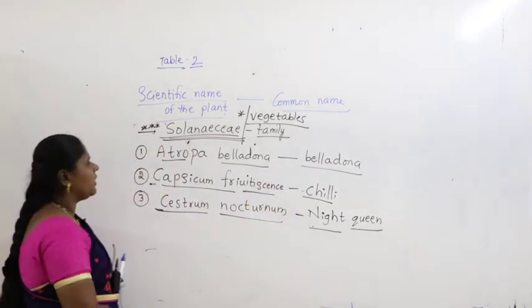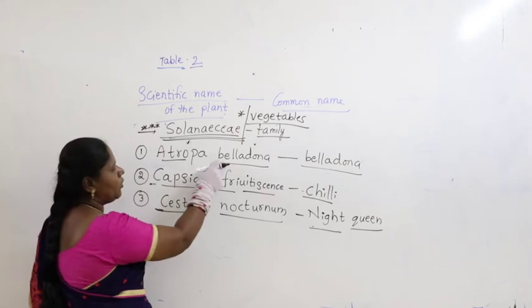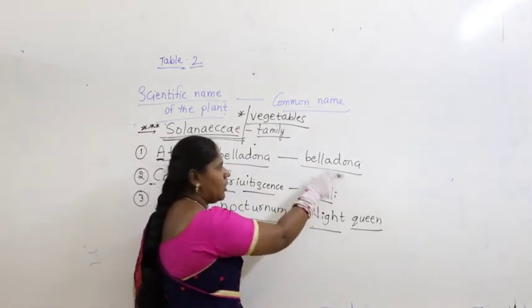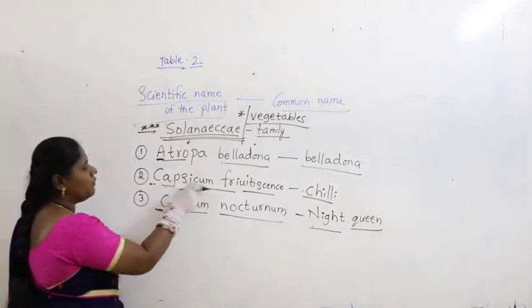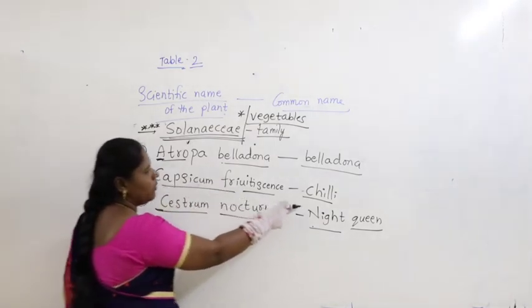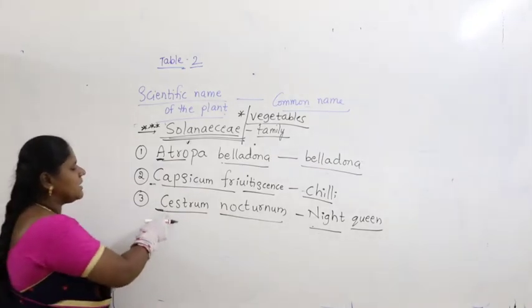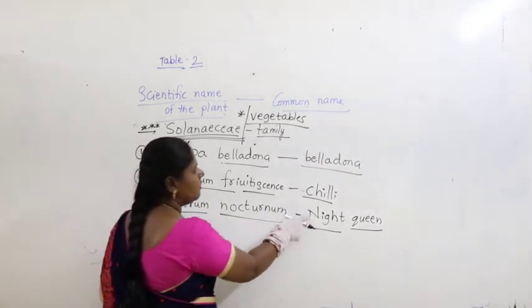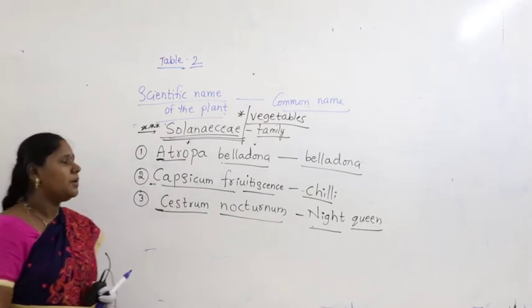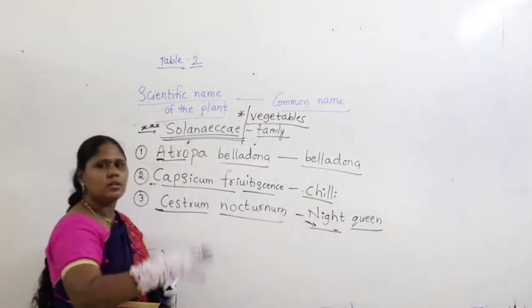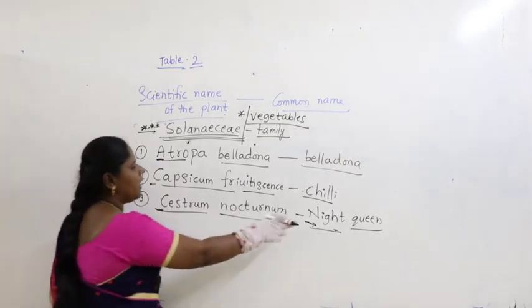What are the three scientific names? Atropa belladonna, starts with A. The common name is belladonna. Capsicum frutescens, the common name is chili. Generally we know chili, mirchi, right? Cestrum nocturnum is commonly called night queen. Why is it called night queen? It opens and flowers only in the night time. That's why it's called night queen.